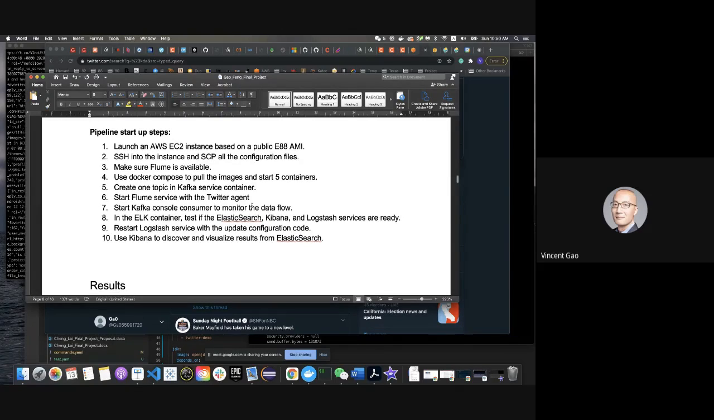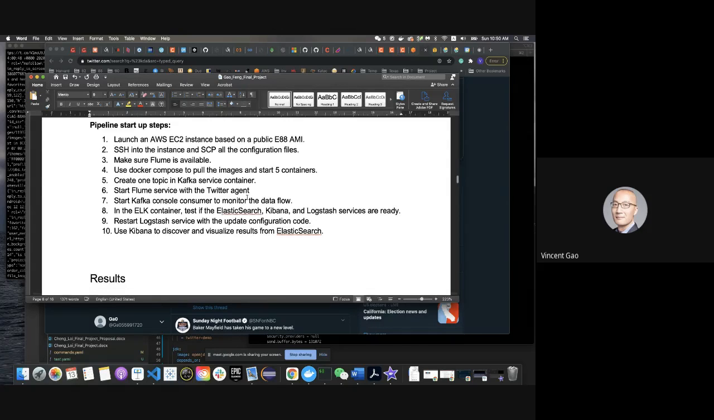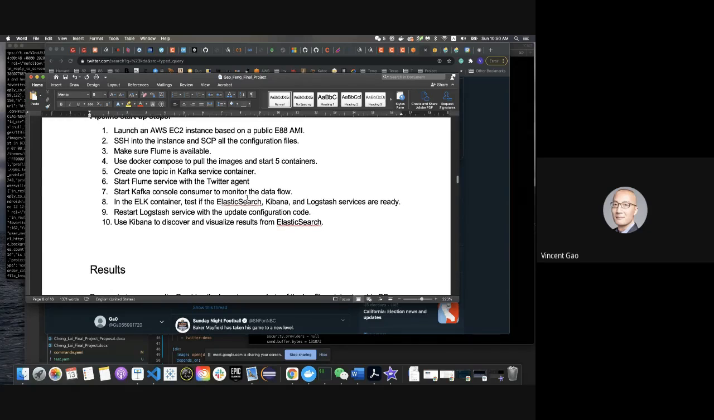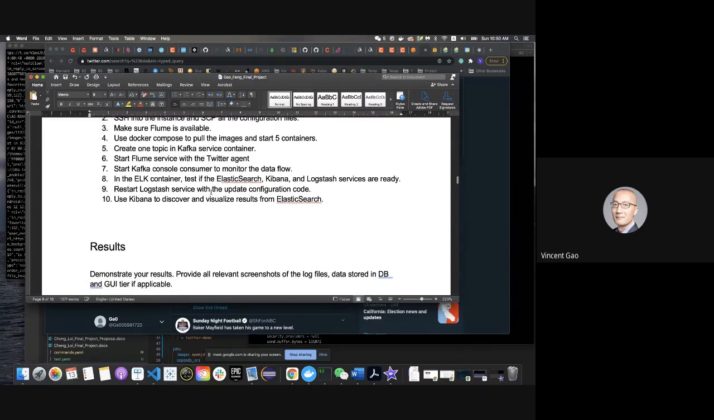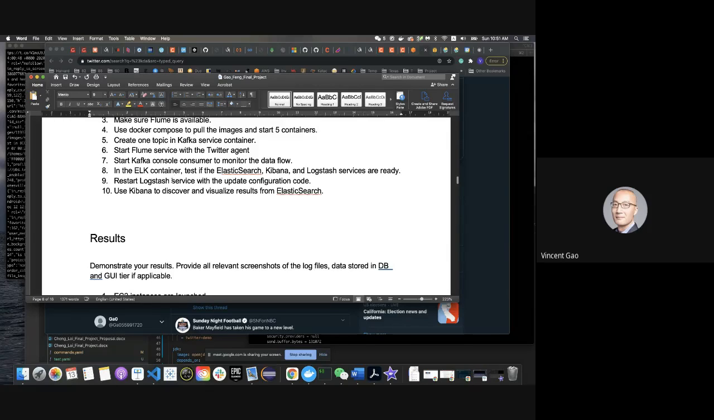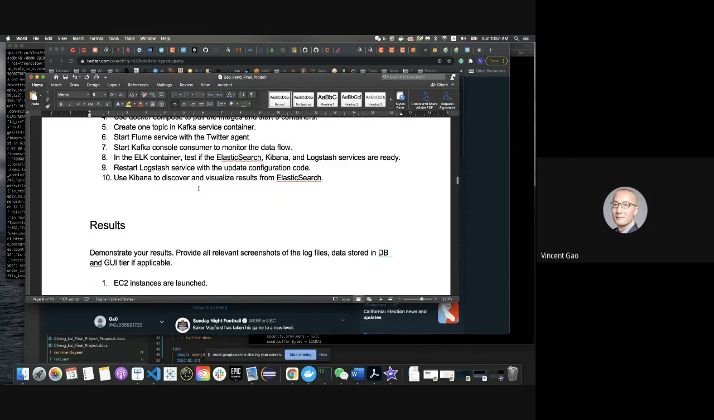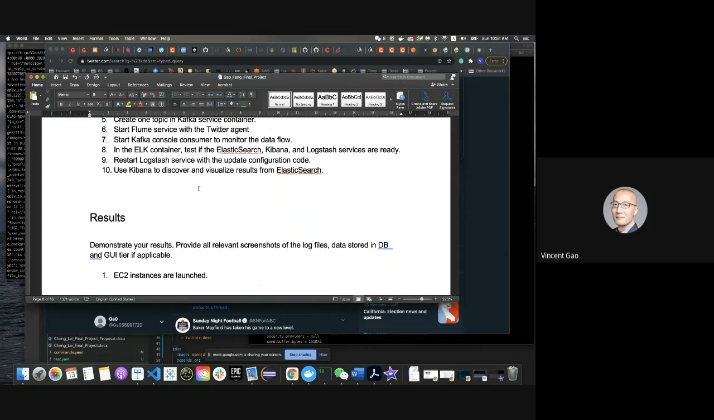I'll create the topic in Kafka service container. I'll start a Flume service to ingest data from the Twitter data source. And then I'll also start a Kafka console consumer to monitor the data flow, make sure the data is flowing in. And in the ELK container, I'll make sure all the 3 services are available, and then restart Logstash service with the updated configuration code. Finally, I'll use Kibana to discover and visualize results from Elasticsearch.